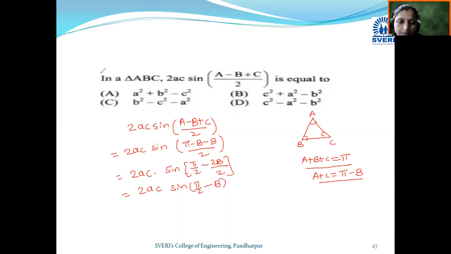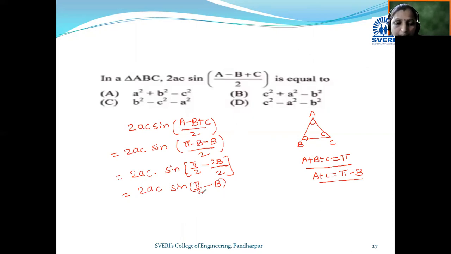Now tell me, what is sine of pi by 2 minus theta? If the angle is in multiples of 90 degrees, then sine becomes cos.